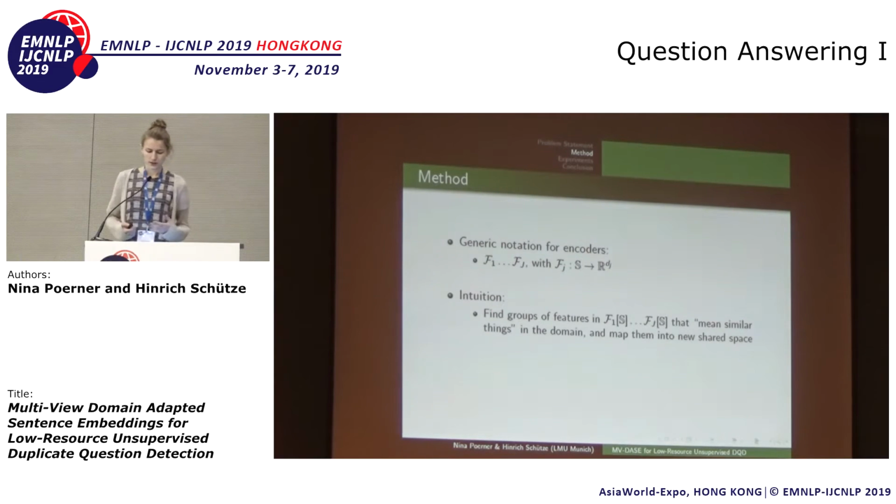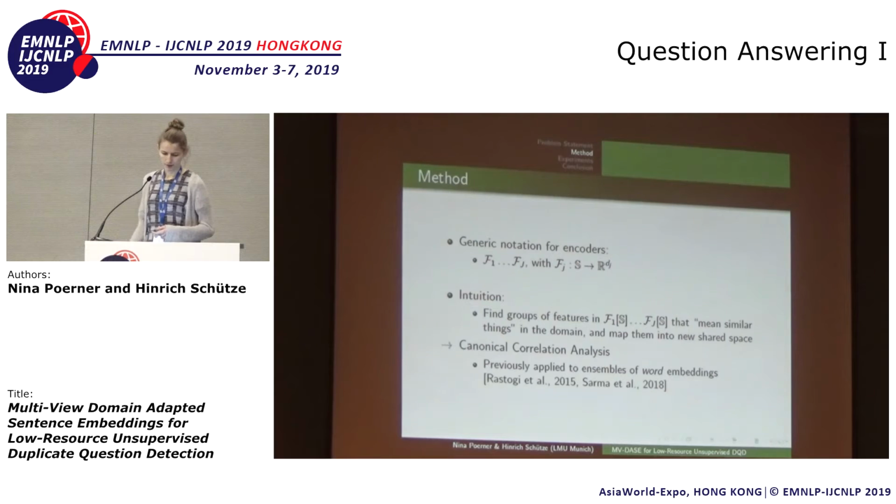Now, our intuition is that there exist groups of features or directions in the output spaces of F1 through Fj that, quote-unquote, mean similar things in the domain. And if we're able to find these directions and map them together in a new shared space, that should give us embeddings that are semantically richer than the embeddings we would get by simply concatenating or averaging encoders. And the method that we use to find and map these groups of features is called canonical correlation analysis.